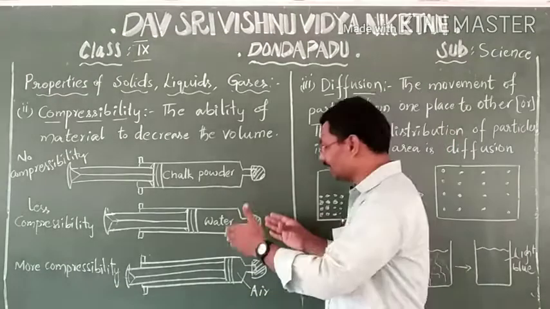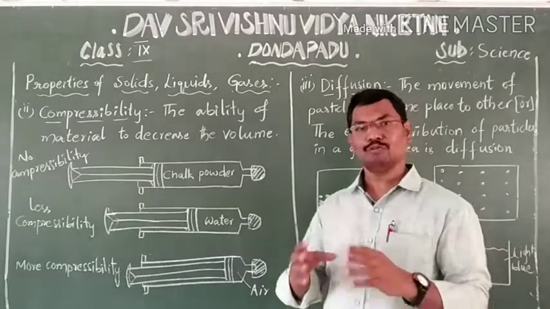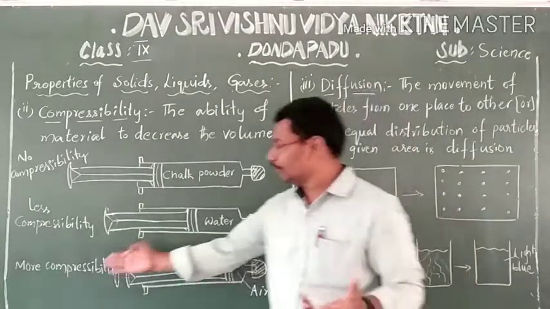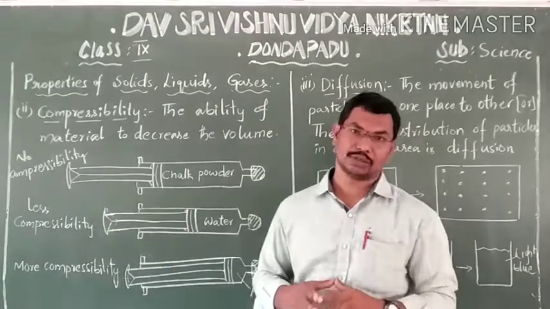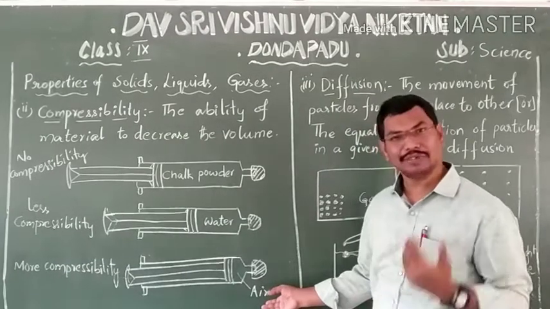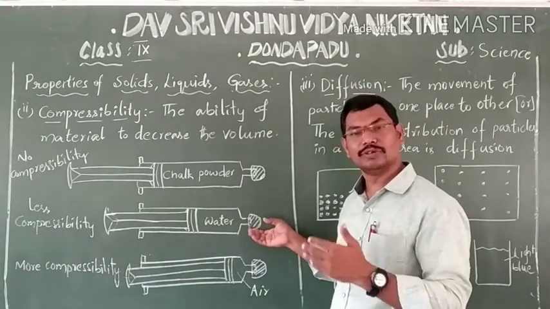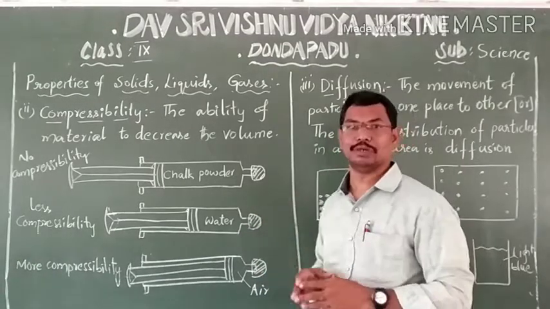By checking this activity, we can conclude that gases have more compressibility, liquids have less compressibility, and solids have no compressibility. So the compressibility of gases is more than liquids, and the compressibility of liquids is more than solids. This is the order of compressibility.